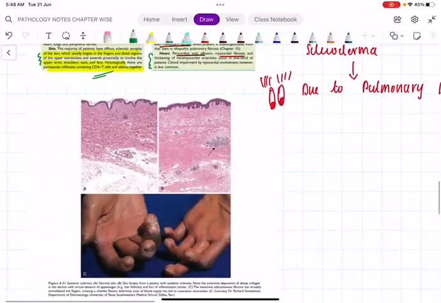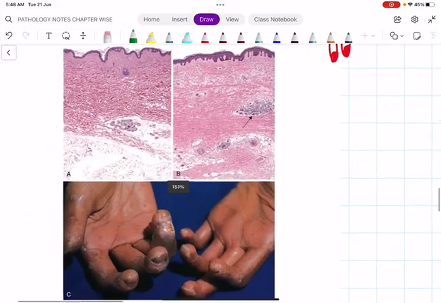Okay, now let us see the picture. See, this is the normal skin. The normal skin.